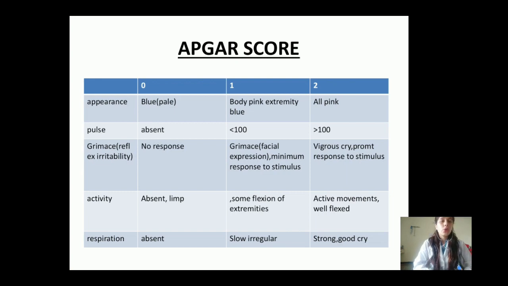So these all were the certain parameters and certain scoring on the basis of which we will do the immediate assessment of the child soon after birth. And at last, when we have assessed all these parameters and done all the scoring, we will add or sum up all the scorings that we have observed. Then on the basis of that scoring, we will identify whether the child is healthy or whether the child needs any medical or surgical intervention or any further assessment.